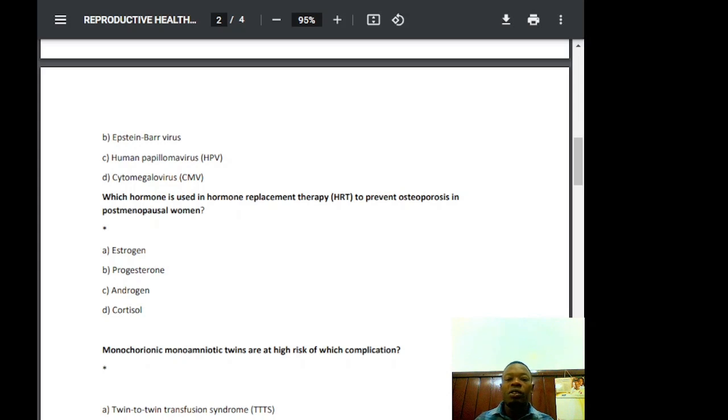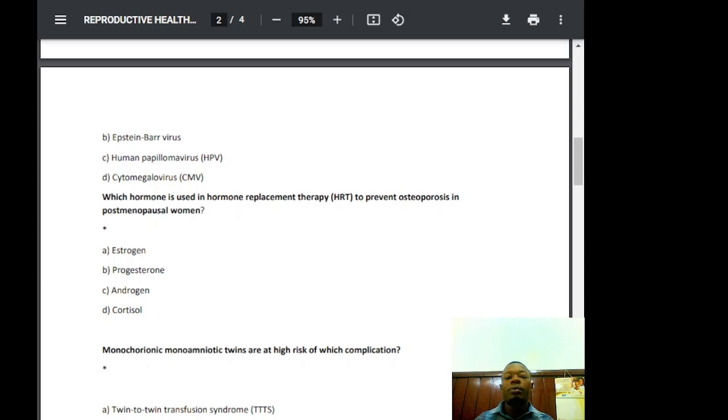Which hormone is used in hormone replacement therapy, the HRT, to prevent osteoporosis in postmenopausal women? We have A, estrogen, B, progesterone, C, androgen, and D, cortisol. So the answer here is estrogen. Estrogen is the one which is used. So for hormone replacement therapy to prevent osteoporosis in menopausal women, we have estrogen.